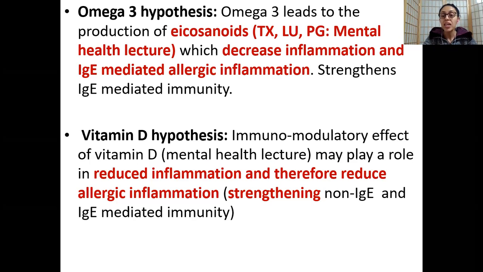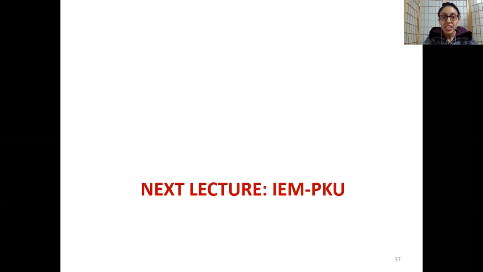Okay, then vitamin D. Again, as I said, vitamin D has an immunomodulatory role, and that's why vitamin D is the only nutrient we consider as a hormone. Okay, so yes, we spoke a lot about vitamin D's immunomodulatory role in your mental health lectures. Therefore, I have made all of these references if you don't remember. Okay, so yes, again, as you know, vitamin D reduces your overall inflammation. All right, and it strengthens your non-immunoglobulin E and immunoglobulin E mediated immunity, meaning it strengthens the memory of both T1 and T2 helper cells, and therefore they do not recognize these proteins as antigens. Okay, so yes, guys, these are your nutrients.